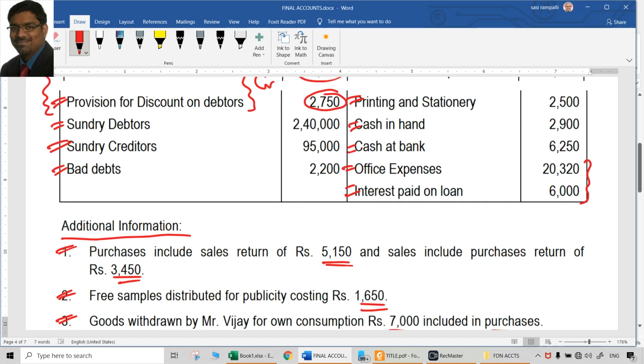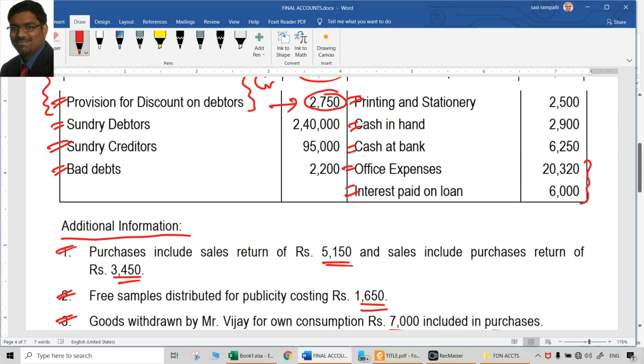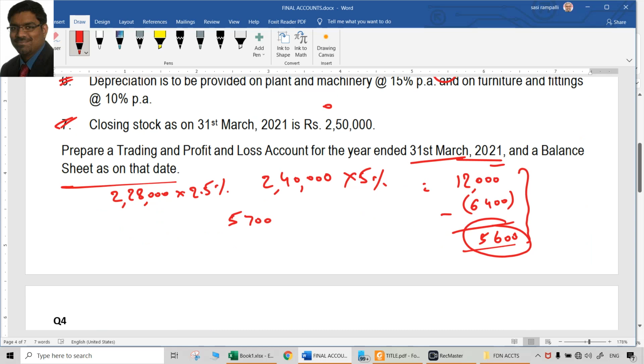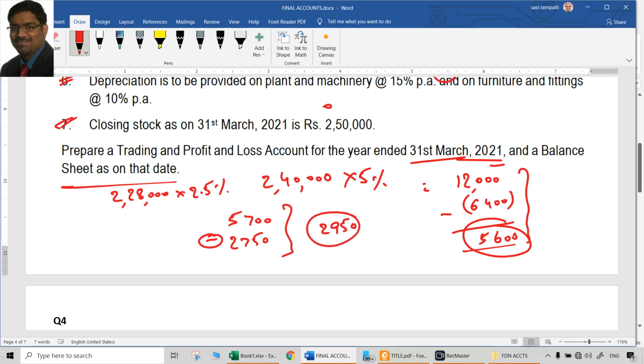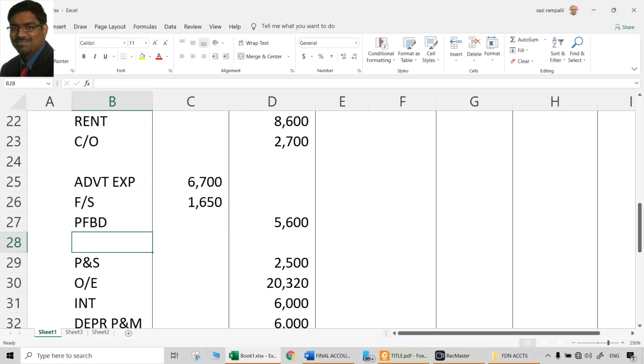But how much is already there? That is the point to be noted. 2,750 is already there. When it is already there, all we need to do is provide for the remaining amount. So 5,700 minus 2,750. The amount to be freshly provided now is 2,950. That should go to the P&L account, provision for discount on debtors 2,950.